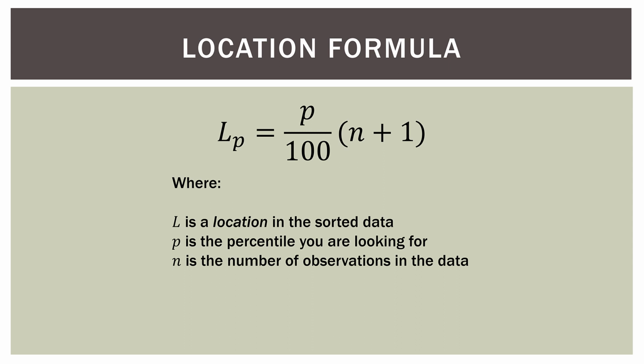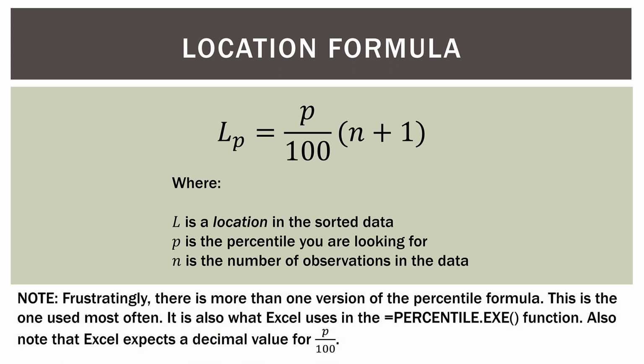Now, a note about Excel, because I know everyone uses Excel. So, frustratingly, there is more than one version of the percentile formula out there. This is the one that's used most often. This is also what Microsoft Excel uses in the PERCENTILE.EXC function.